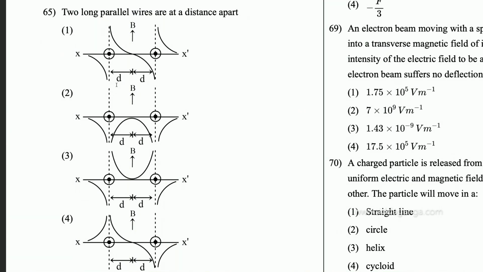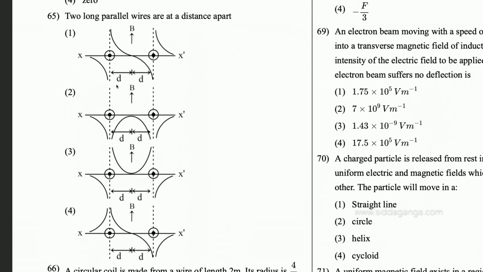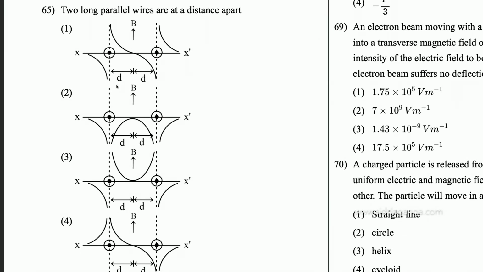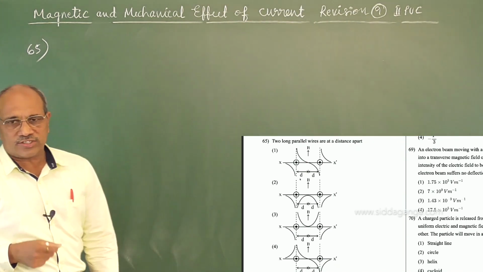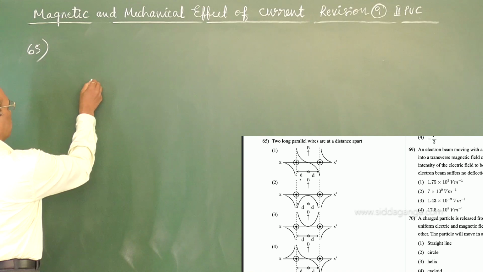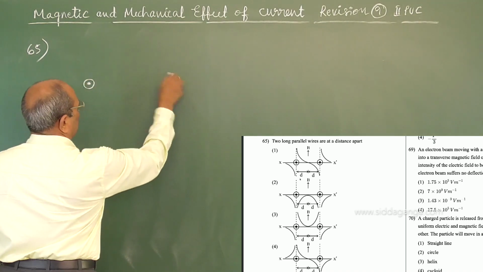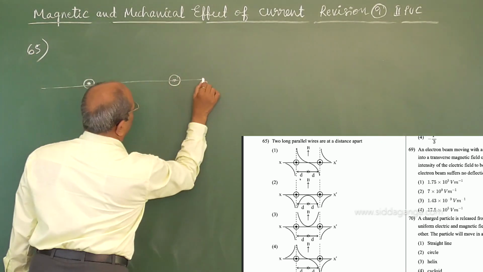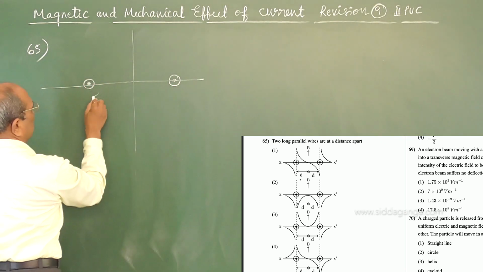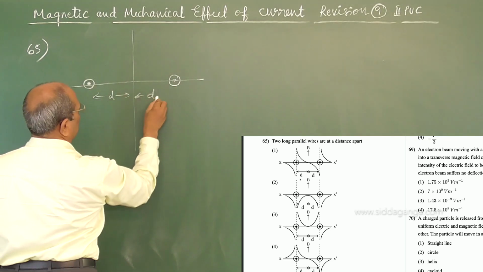The long parallel wires are at a distance apart. Here something is missing in that question, but it appeared in your KCET 2020 question. So we have discussed, again I am recalling the alternate method with the direct one. Here actually two long parallel wires are at a distance apart perpendicular to the observation point. So the wires are of this form, and they are at a distance 2d apart, so that this distance is d and this distance is d.